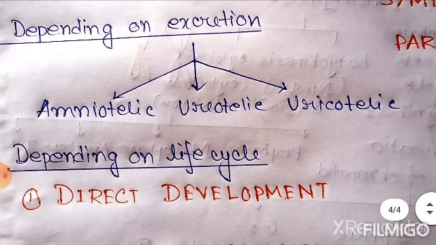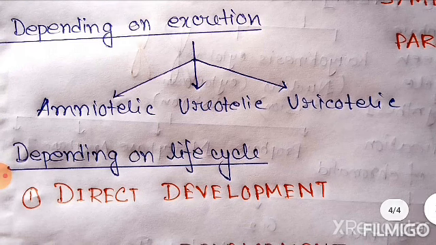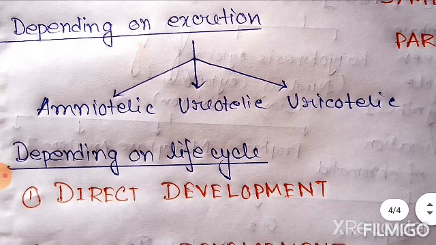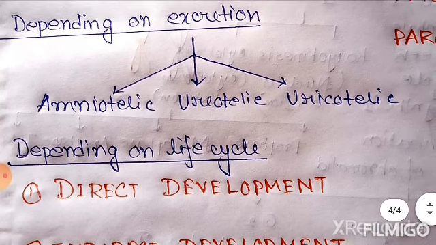It can be stored in cells and body tissues without toxic effects, and thus needs the least water and is a highly efficient mode of excretion in comparison to other methods, that means ammonotelic and ureotelic. Examples of uricotelic organisms are arthropods, including insects, lizards, snakes, birds, etc. The excreta of uricotelic organisms is typically a white paste.